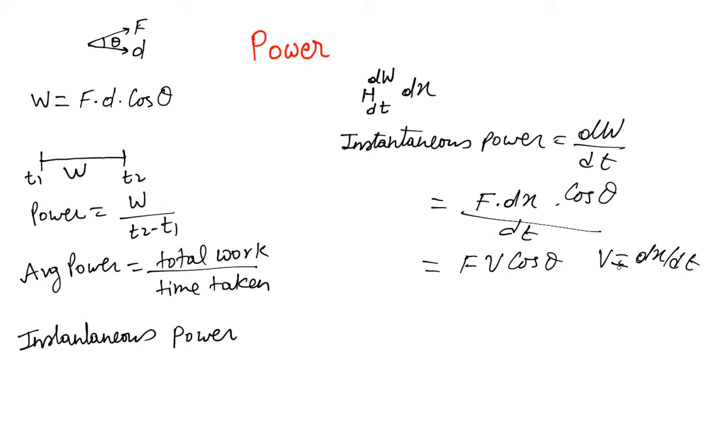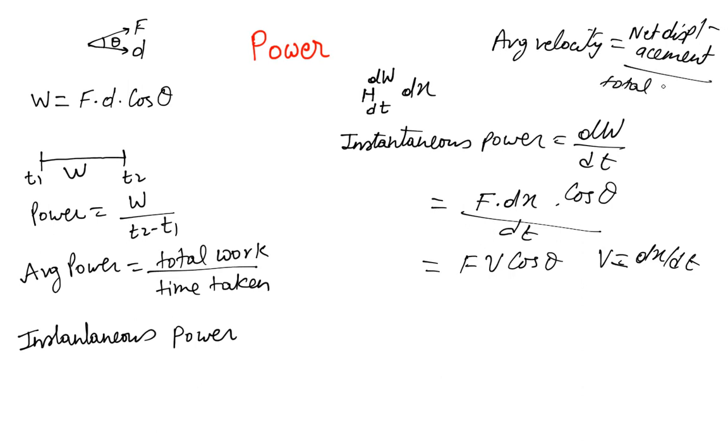But what is this velocity? This velocity again is the instantaneous velocity. We already know that average velocity is defined as net displacement divided by total time.